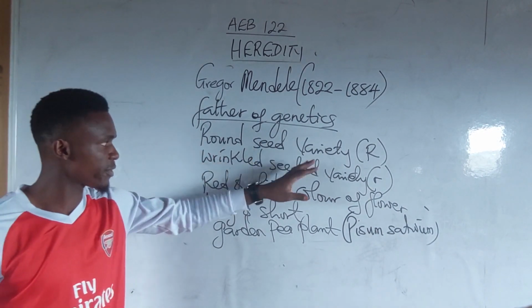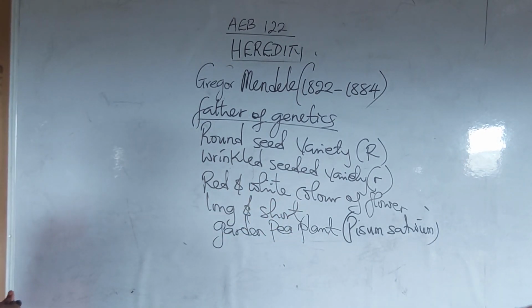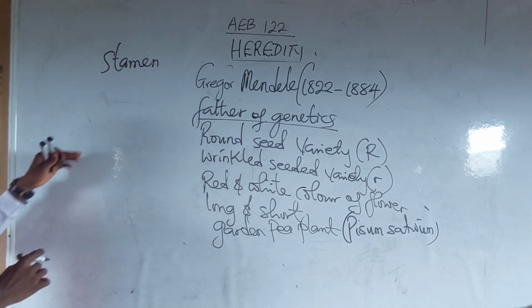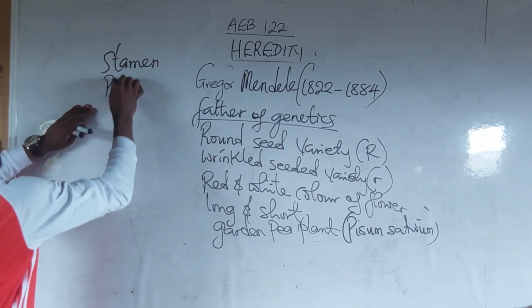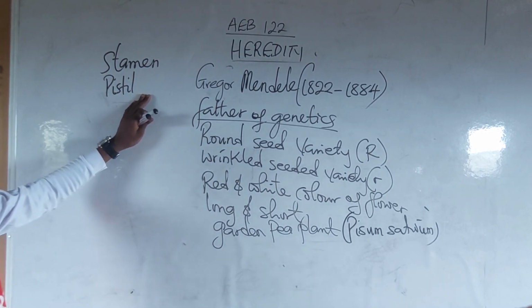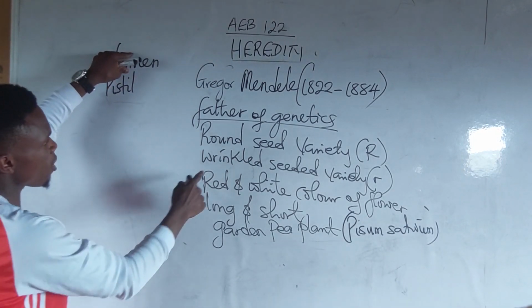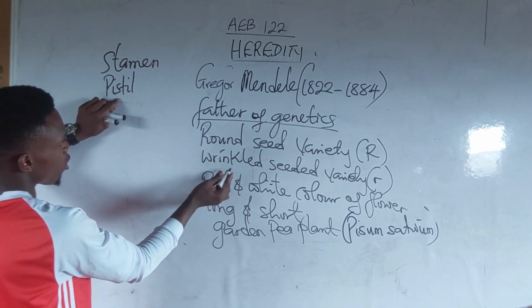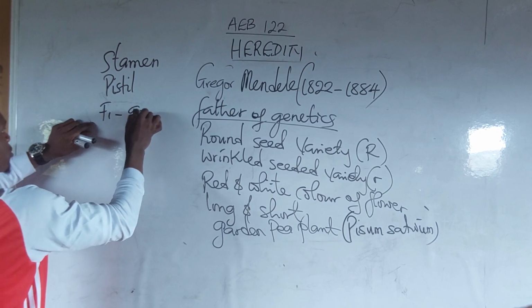You have round seeded variety, wrinkled seeded variety, red and white color, and so on. Now, you know the stamen. The stamen is the reproductive organ of a male flowering plant, while the pistil, or the carpel, or the gynoecium is the reproductive organ of a female flowering plant. What did he do? He took pollen grains from the stamen of the round seeded variety and dusted it on the pistil of the wrinkled seeded variety. He called it the first filial generation.